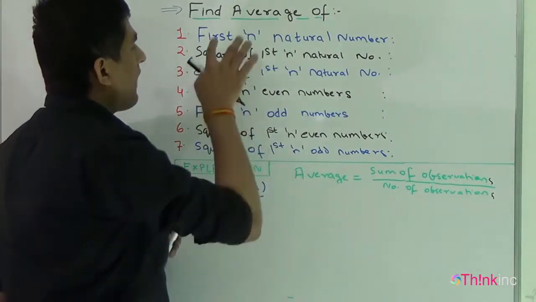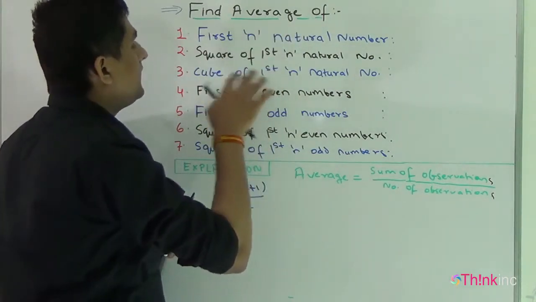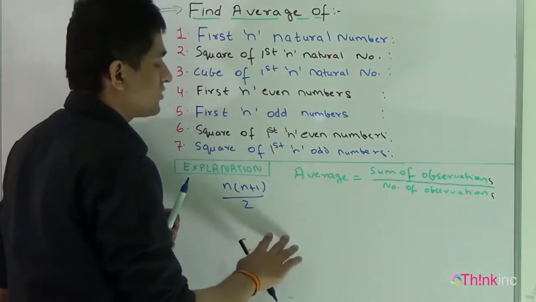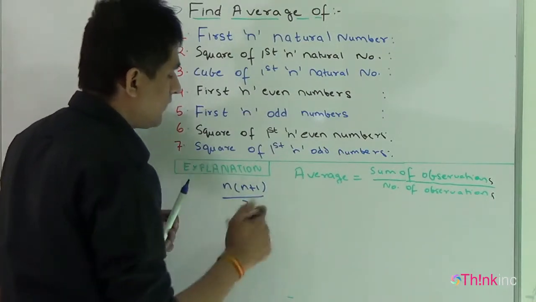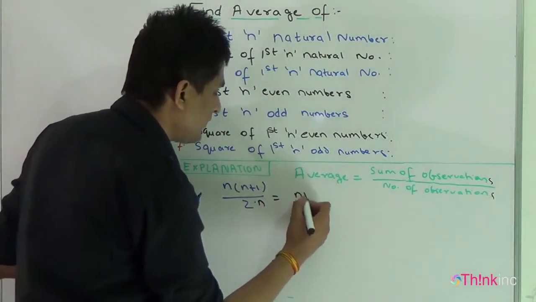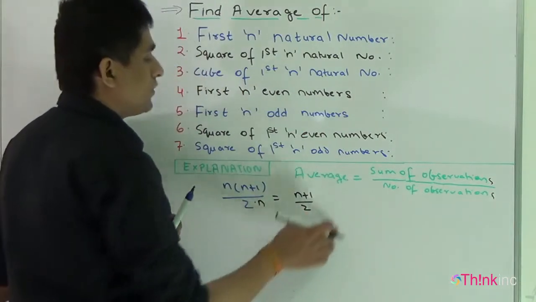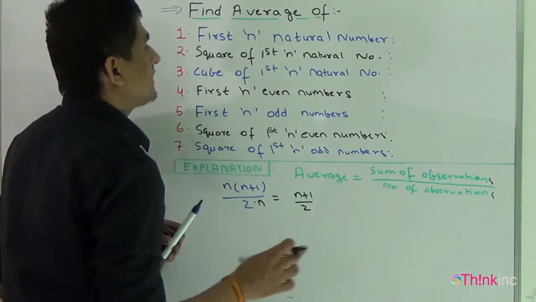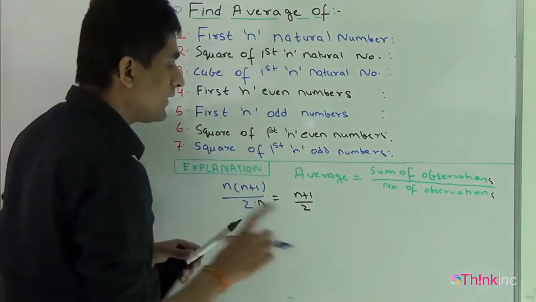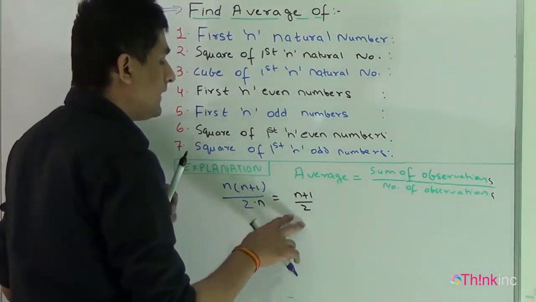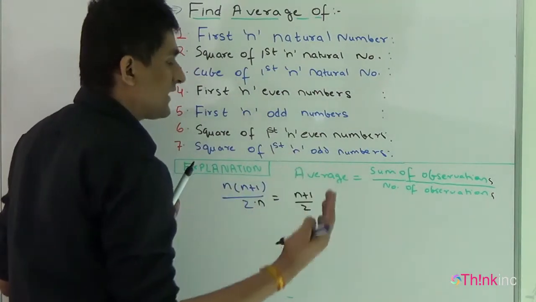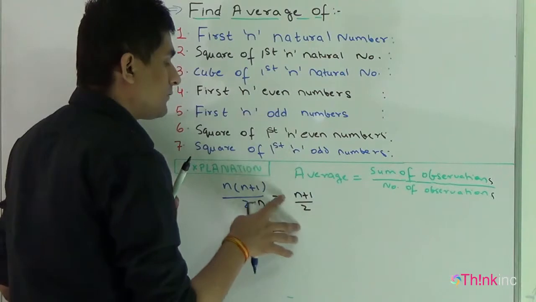So the average of first n natural numbers will be the sum of the first n natural numbers divided by the total number of natural numbers, that is n. So I divide by n, and the answer comes out to be n plus 1 by 2. But you don't have to learn this formula. You can easily derive it in exams also. If you know the sum of first n natural numbers, you can easily come to this formula.